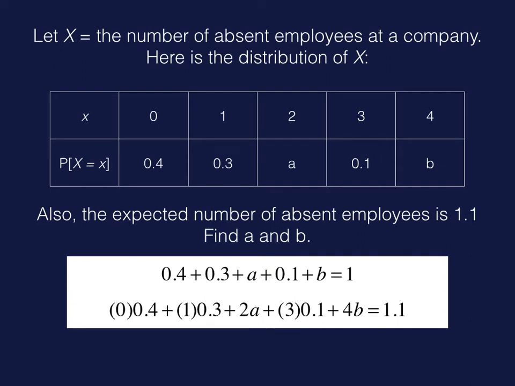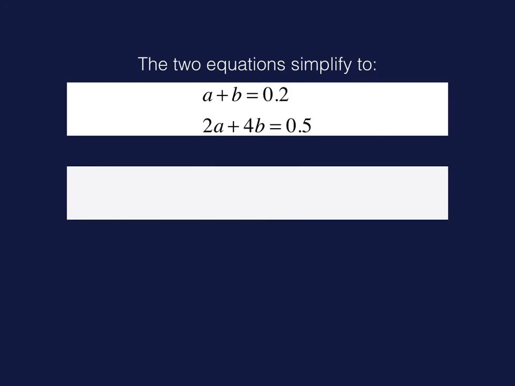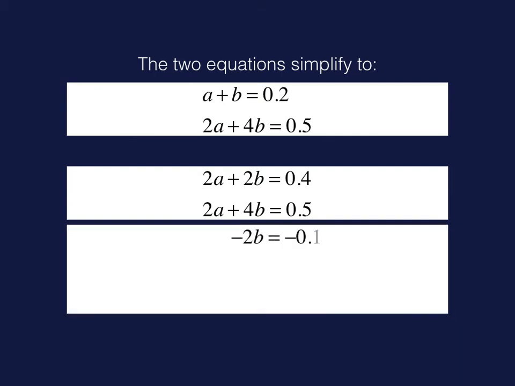Okay, so I'm going to tidy these up, simplify them a little bit. If we do that, the equations will simplify to these. Now, if it's been a while since you've done two equations and two unknowns, here's what you're going to do. I'm going to do elimination, and to do that, I'm going to multiply the first equation by 2, which will give me this. And now I can subtract, and the a's will disappear. In doing so, I can solve for b. b is 0.05, which means then that a is 0.15. And I've solved for a and b.